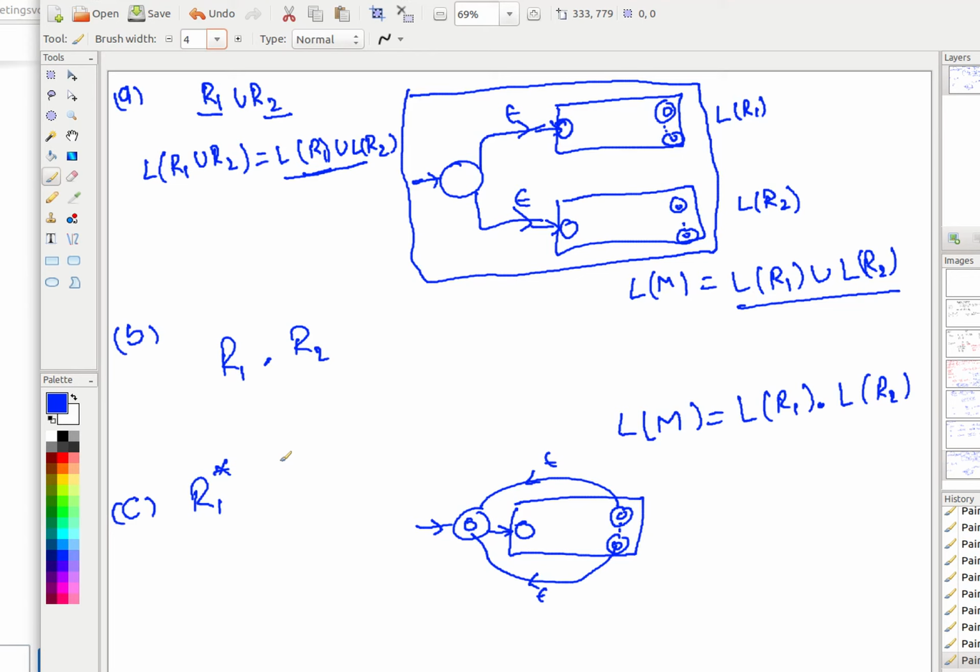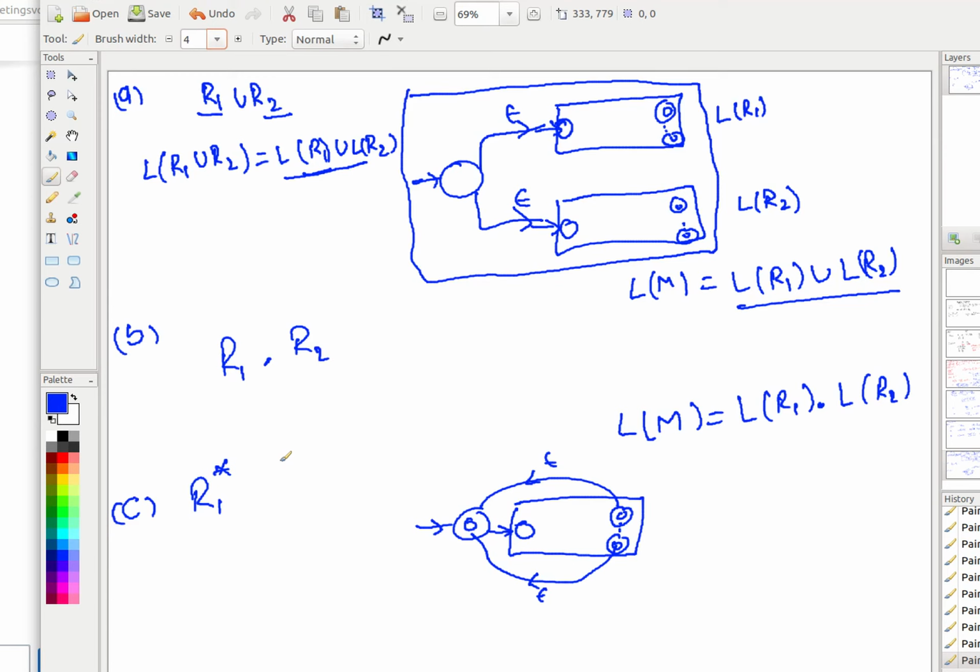Every language represented by a regular expression is a regular language. Why? Because for every regular expression, whatever language you are representing, I have an equivalent ENFA. And whenever you have a finite state machine for any language, you say that language is regular. The next point is to prove whether it is an onto relationship, meaning: does there exist any regular language for which we don't have a regular expression, or not?